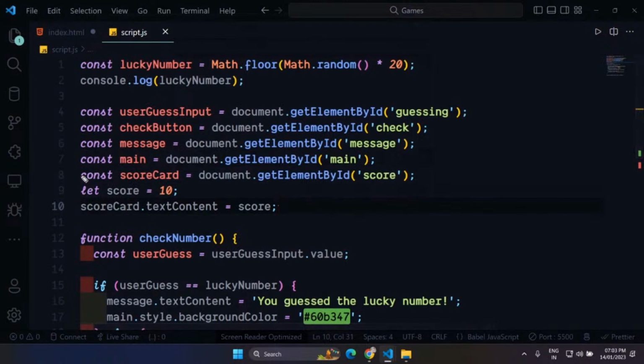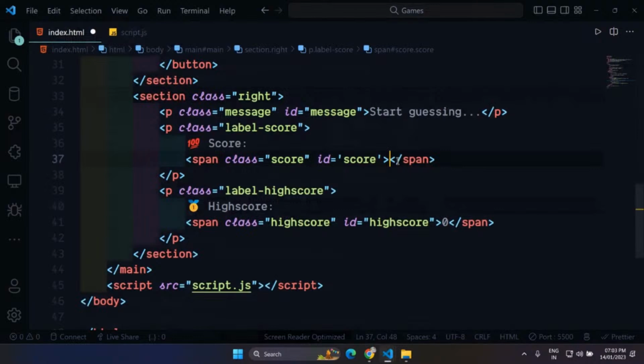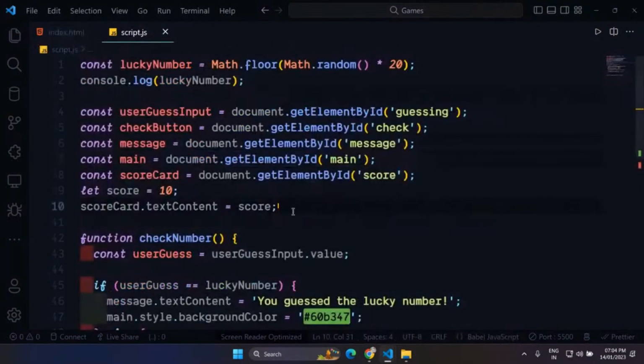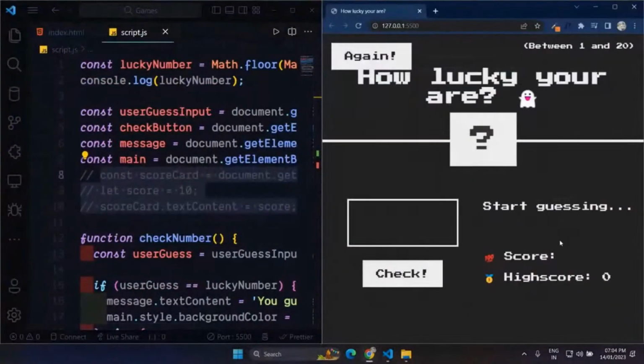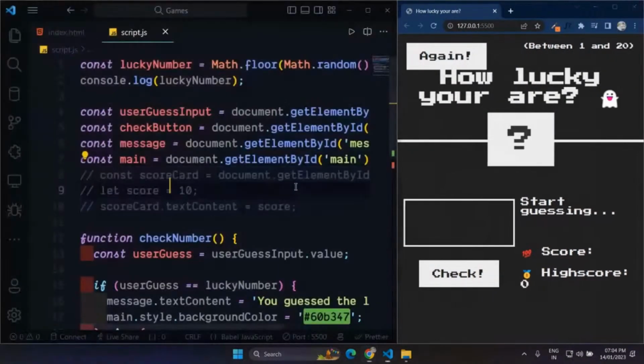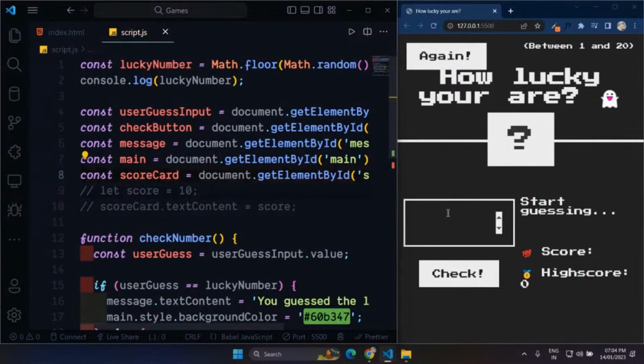So what I have done here, first thing I did, let me just remove this 20 from here. So nothing is inside this scorecard. We don't have anything inside this scorecard. I have actually grabbed that scorecard by using document.getElementById. Next thing I did, I created a variable using let, because this value is going to change. So I'm using let here and just save it.